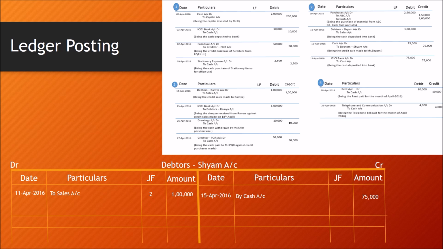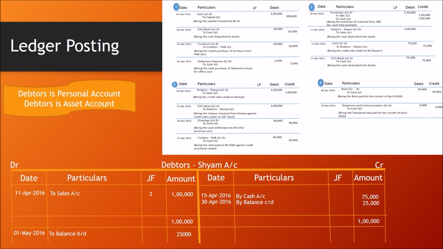So we need to balance this particular account. Highest side is debit side, 1 lakh. So credit side also I'm putting 1 lakh, and the difference is balance carried down. 30th April 2016, by balance carried down 25,000. And on 1st May 2016, to balance brought down rupees 25,000. Debtors is a personal account and it is an asset account. Always debtors account shows a balance on the debit side, otherwise it may be 0.